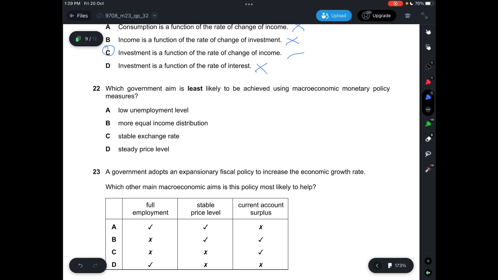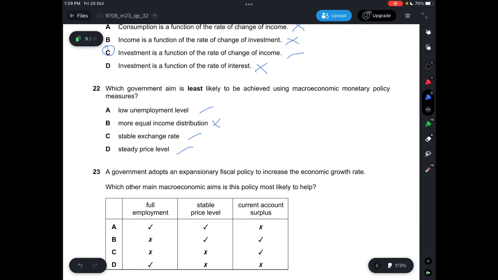This would be possible, so it's not correct. B says more equal income distribution. This one is not possible. C says stable exchange rate, possible. D says steady price level, possible. Right. So least likely to be achieved using macroeconomic monetary policy measures.